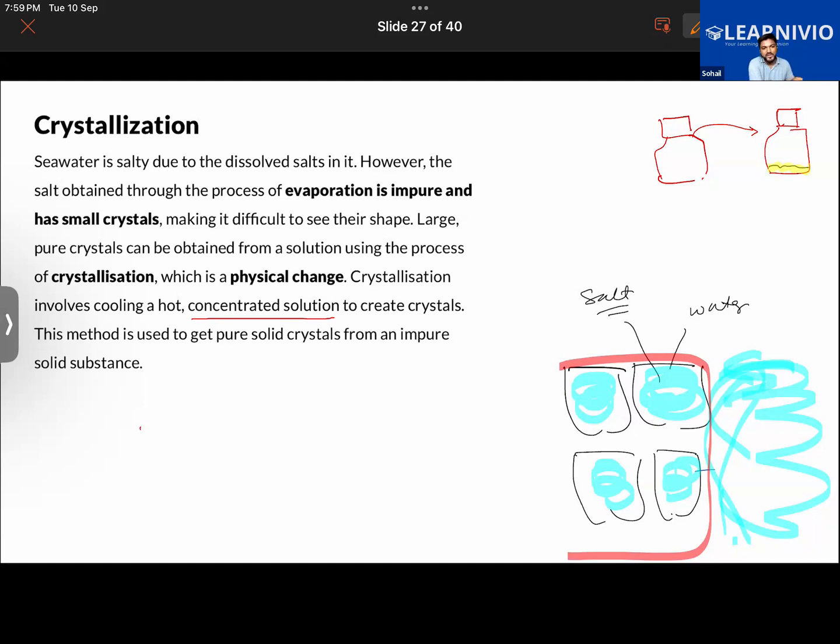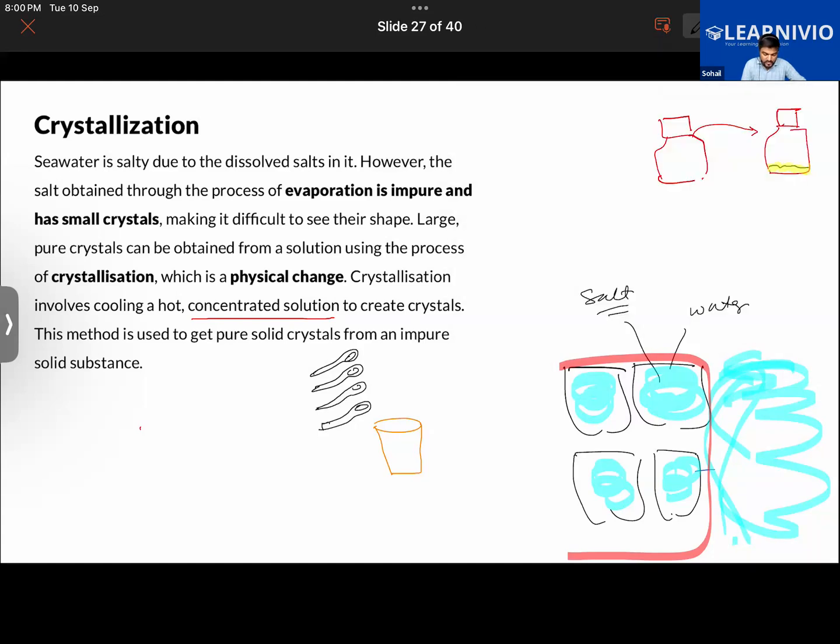See, a concentrated solution will be such a solution. Let us say, for example, you have taken a glass of water. How many tablespoons of salt can you add? Let's say you can add one tablespoon, two, three, four. But beyond four, let's say no more salt dissolves in it.